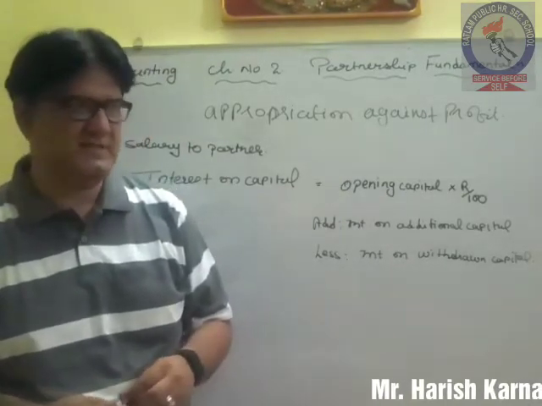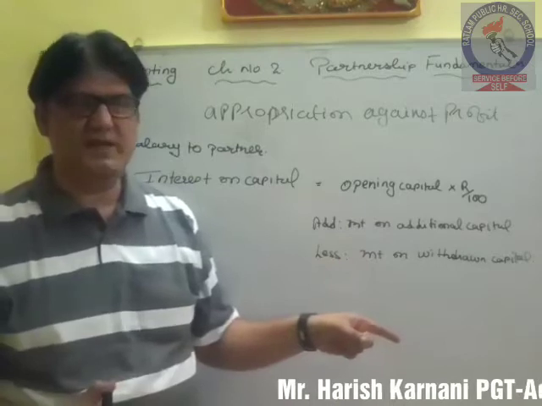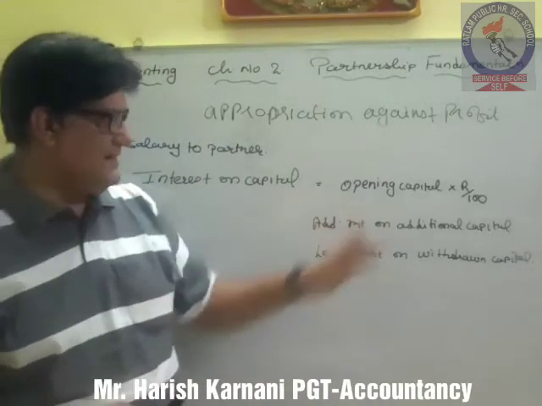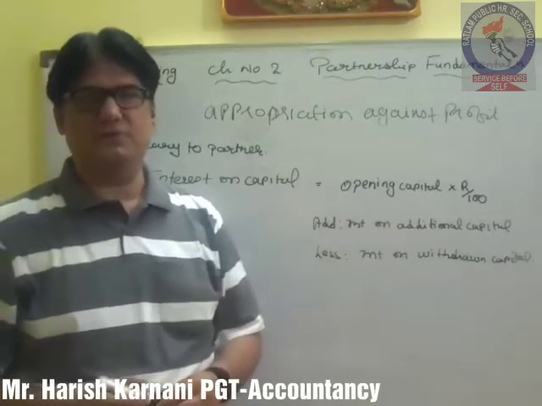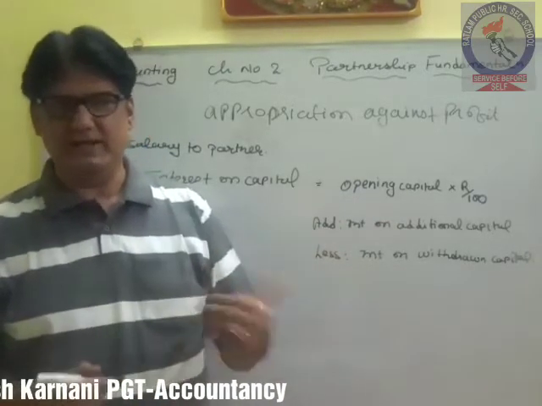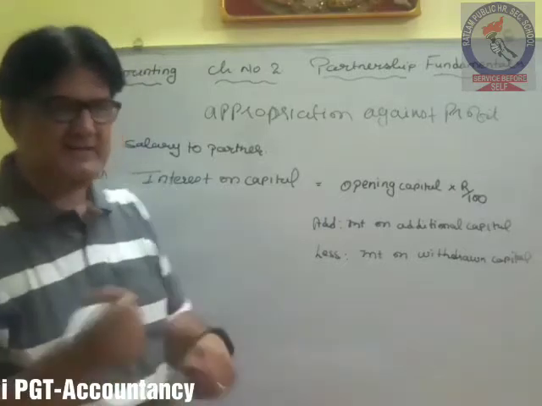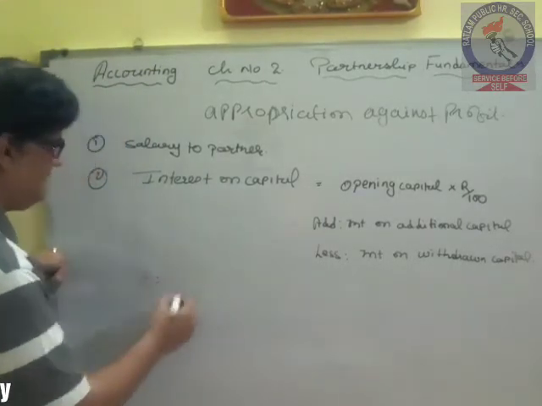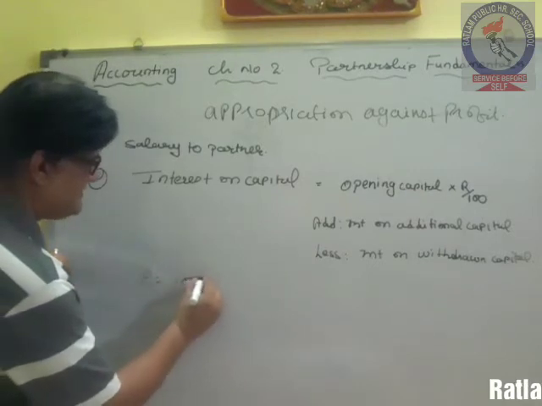By this we can get the exact amount of interest we are supposed to pay to the partner during the year. Let's say for example, A has invested 1 lakh rupees